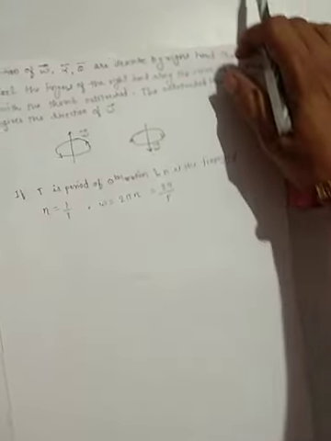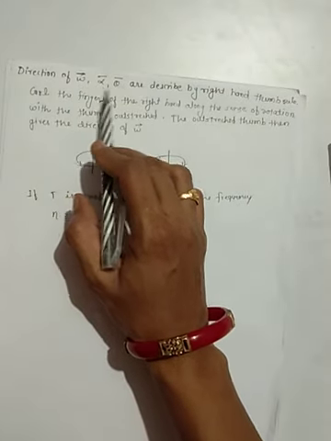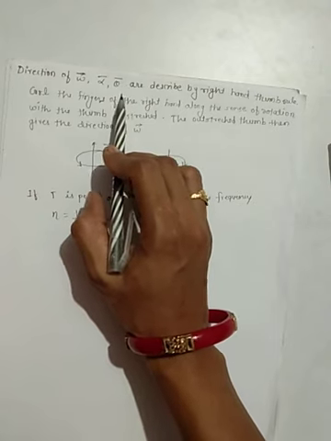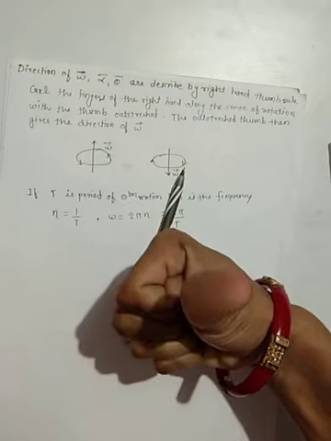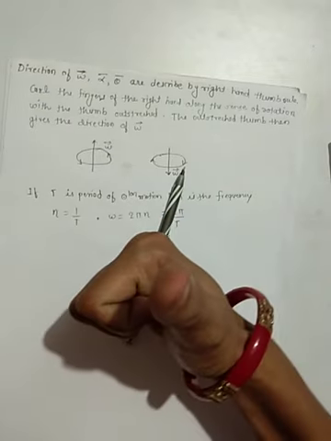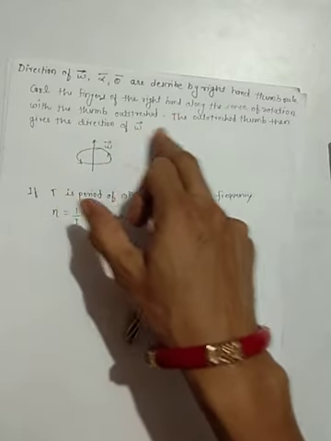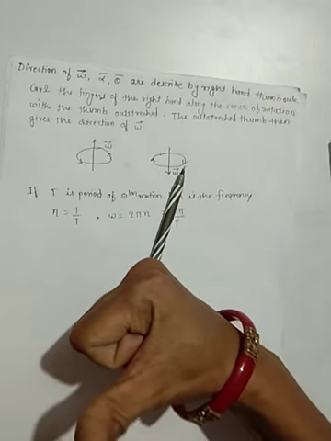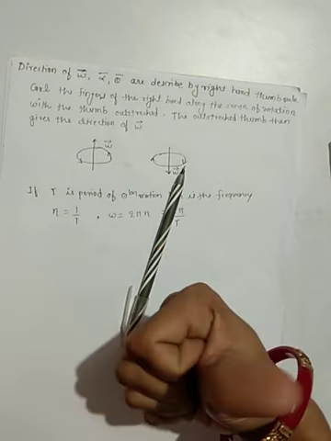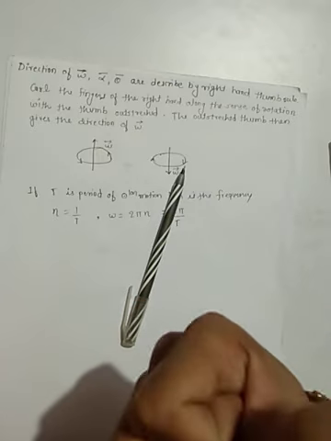Then the directions of angular velocity, angular acceleration and angular displacement are described by the right hand thumb rule. In this rule, we curl the fingers of the right hand along the sense of rotation while the thumb is outstretched. The outstretched thumb then gives the direction of omega. This outstretched thumb will denote the directions of omega, alpha and theta.